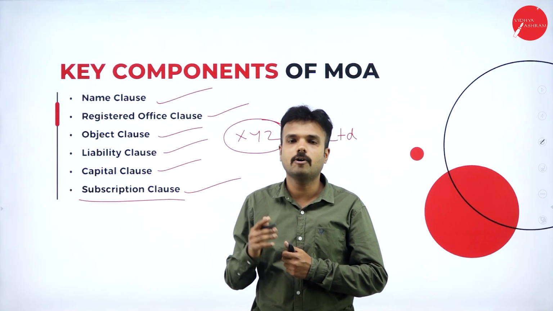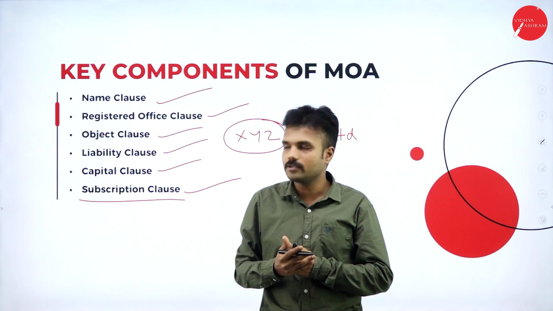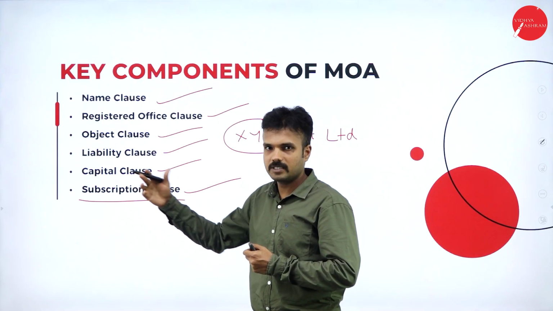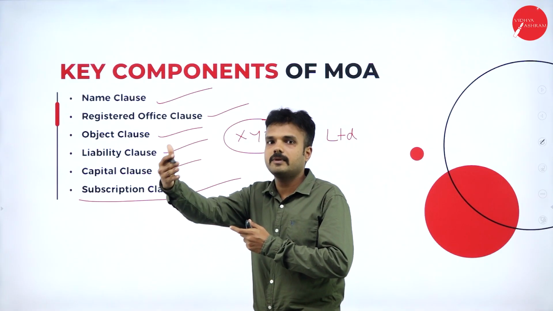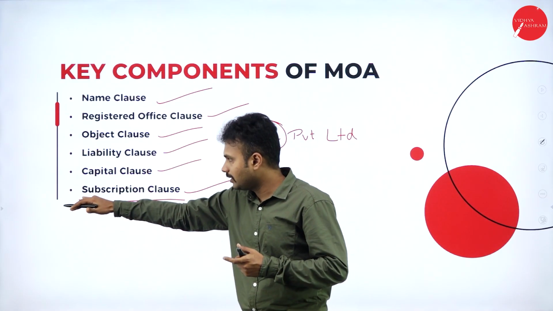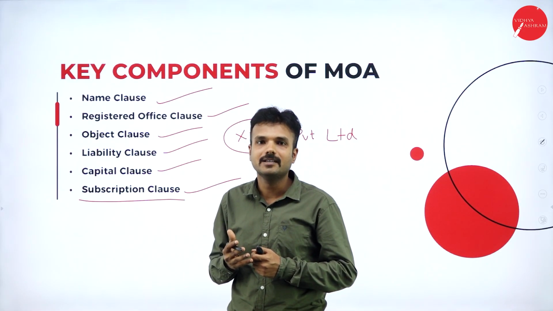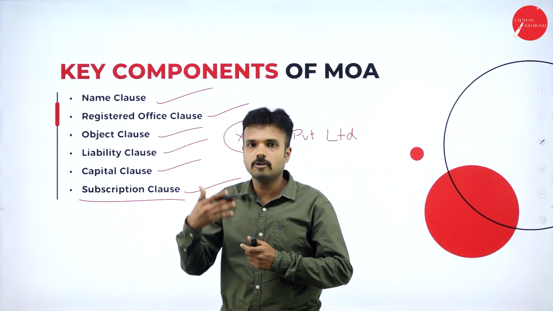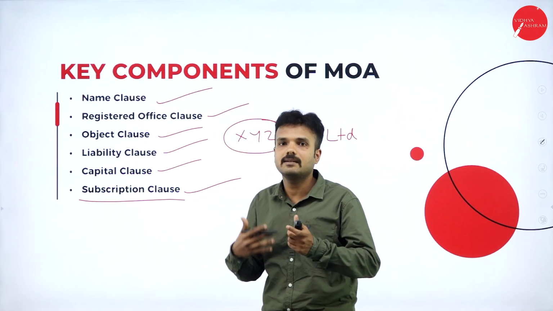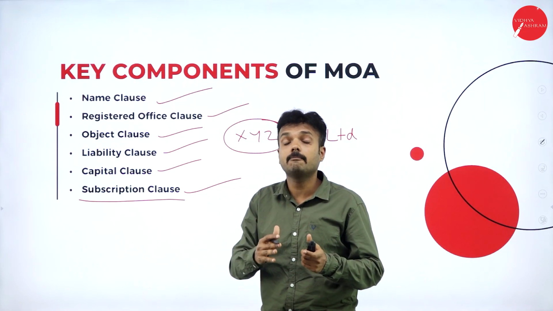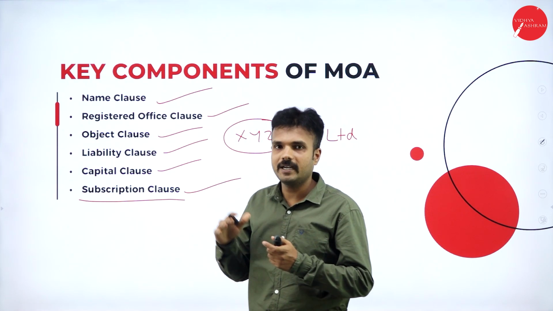And lastly, the subscription clause. The subscription clause is about how they are going to offer the shares and debentures to the general public. Here, how they arranged the capital, how much bank loan they took, what the initial investment of the people was, and what total investment they offered to the public is classified in the subscription clause. So what is the total capital subscribed by the general public? I am going to offer shares and debentures to the public. These shares, debentures and bonds will be issued to the public only by a public company, not by a private company. Shares are not distributed to the general public in a private company.